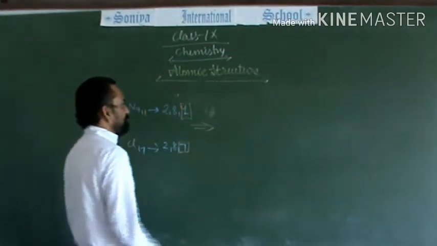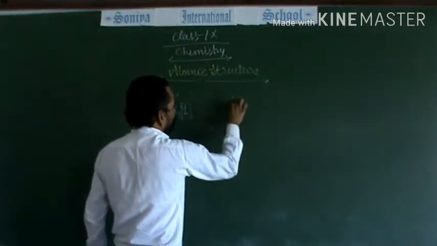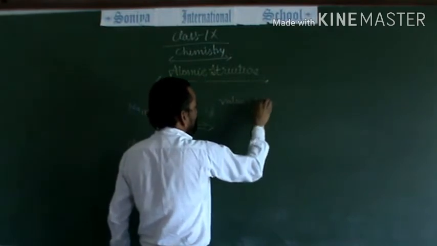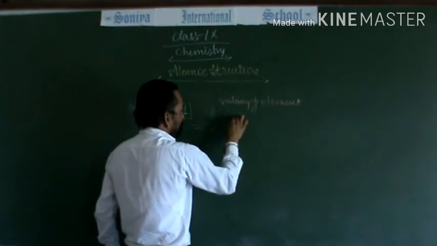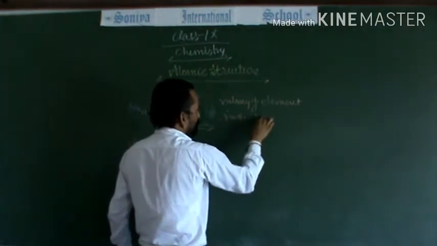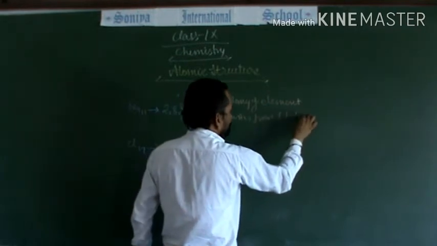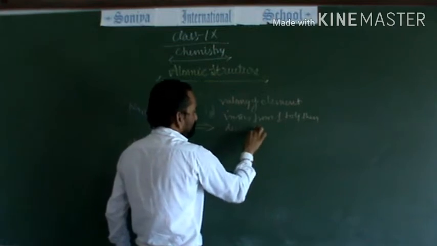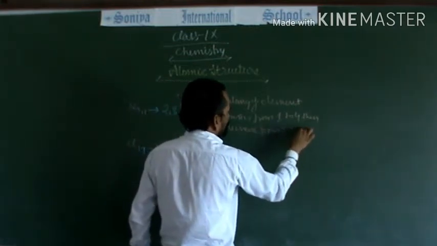So how will you get the valency? Valency of elements varies from 1 to 4, then decreases from 3 to 0.